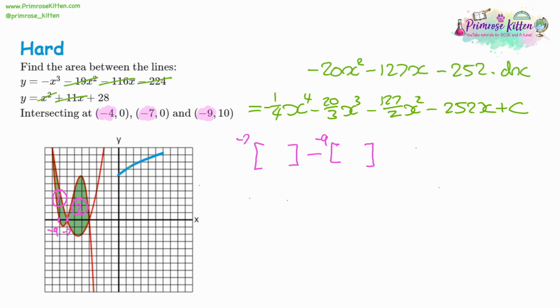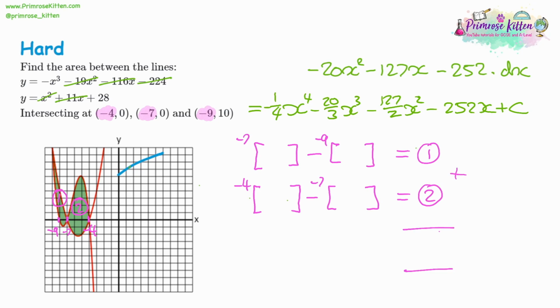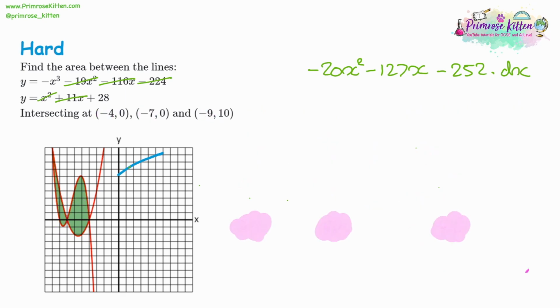Again, we've gone through how to substitute in previous questions. There's no need to repeat it. And that should give you area 1. Area 2 is in between negative 7 and negative 4. Negative 4 is the largest of the two. And we're going to take away negative 7 from it, which you should already have. That's going to give us area 2. Add your two answers together, and that should give you the area between the two curves. And that should be, again, 21.1 for this question.